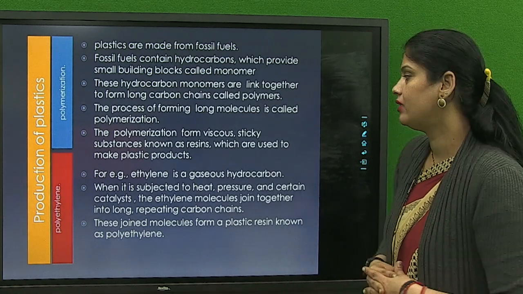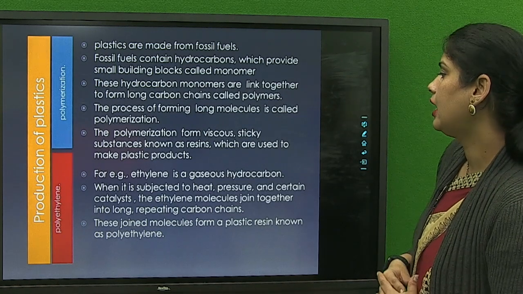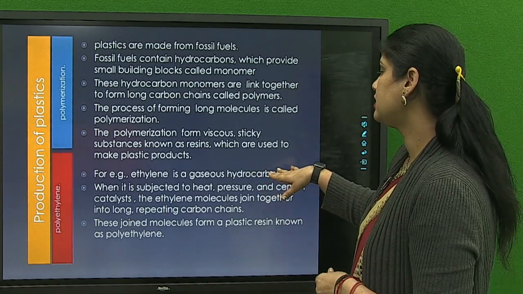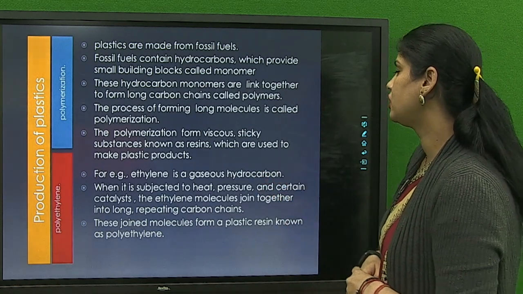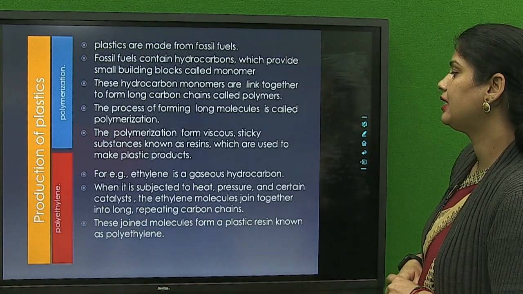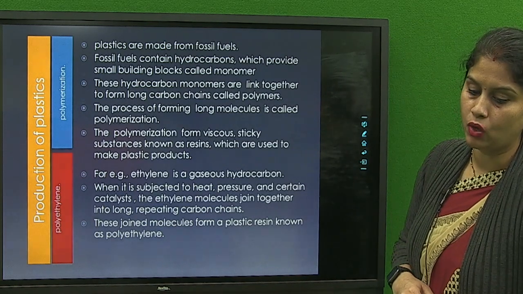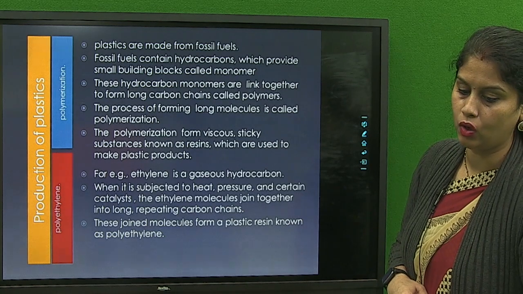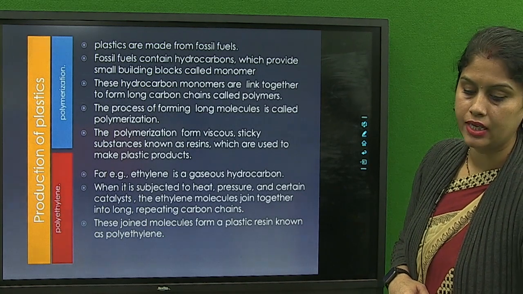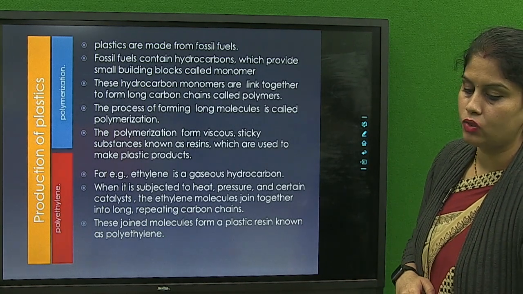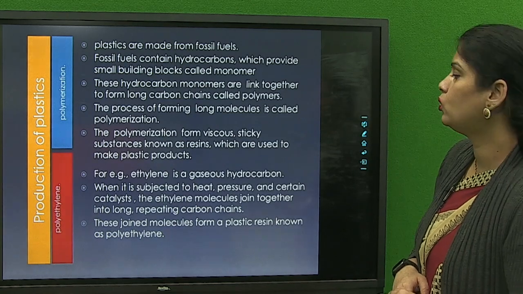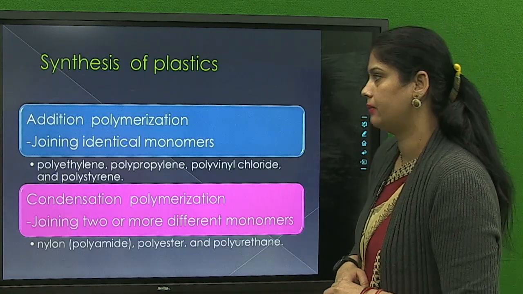For example, we will discuss an example of that. Ethylene is a gaseous hydrocarbon. When it is subjected to heat, pressure and certain catalysts, the ethylene molecules join together into long repeating carbon chains. So these joined molecules form a plastic resin known as polyethylene.